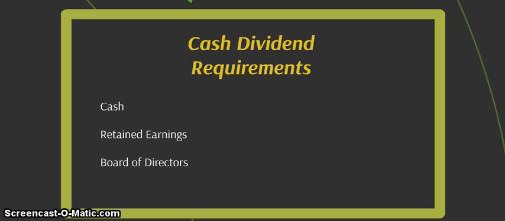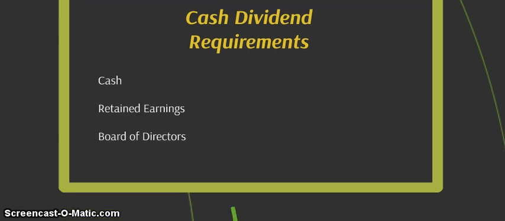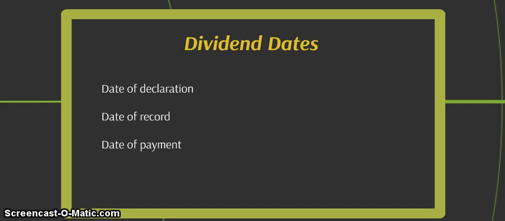Also, I have to have that amount as a balance in retained earnings, a credit balance. So I really do have to have enough sitting in retained earnings. I can't have a deficit account, and I can't create a deficit by paying dividends. I have to be able to have a retained earnings balance. And then I also have to have approval of the board of directors. They have to approve the dividend, pass it, and then declare it. So if we meet all of these requirements and qualifications, then we can issue that cash dividend.